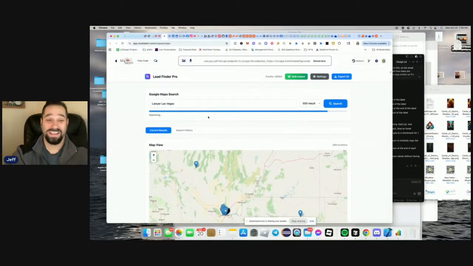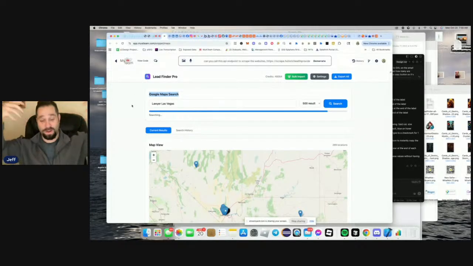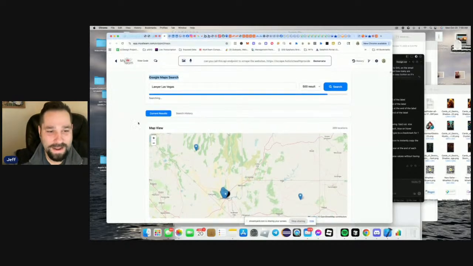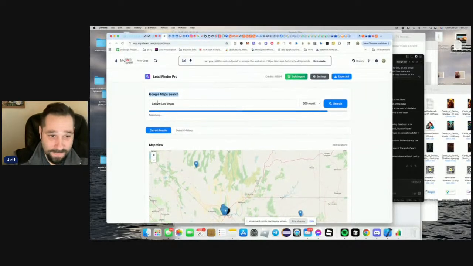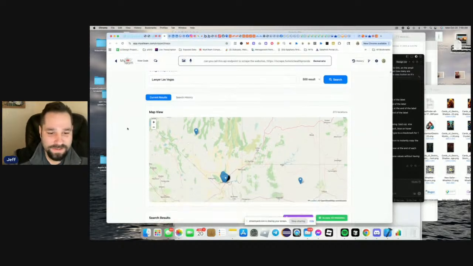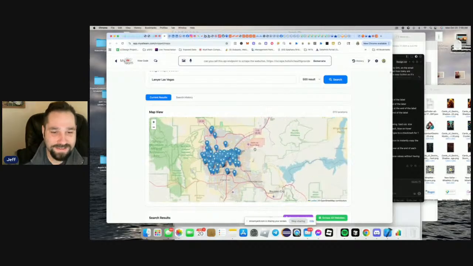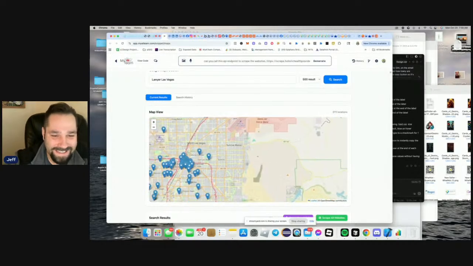And then it's literally going to go to Google Maps and search Google Maps. Bam. And we're scraping back Google Maps. Give me back those leads, baby. And then it's going to come back down here in a few seconds as soon as it's done searching. And it's going to give us, boom, all of the lawyers in Las Vegas. Look at all those guys. Look at all of them, right?